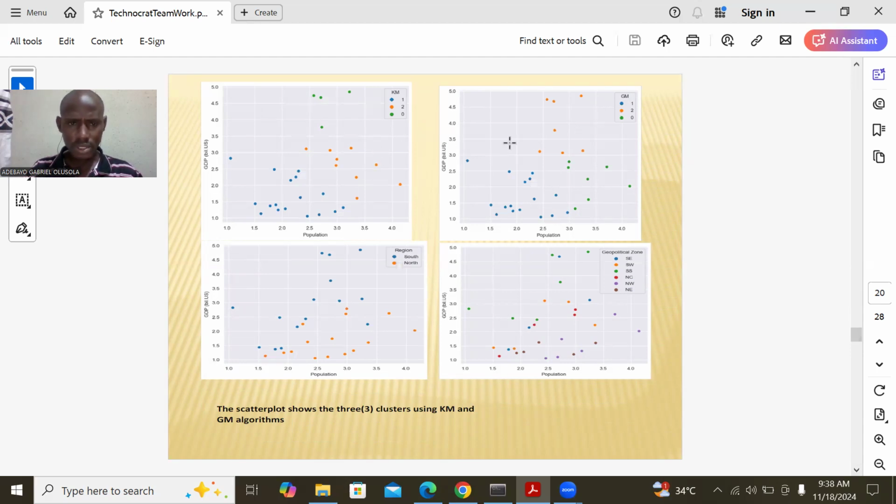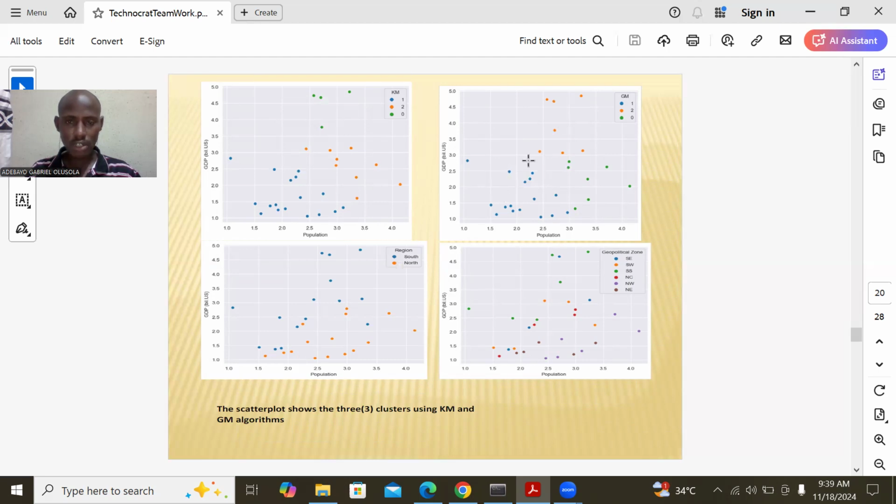But GM gave us 1, 2, 3, 4, 5, 6, 7. 7 out of this one gave us 4. This one gave us 7 at the top. So which means GM is better than KM. The GM algorithm gives us more precision than KM. You can see the line where we have our green here and our blue here.